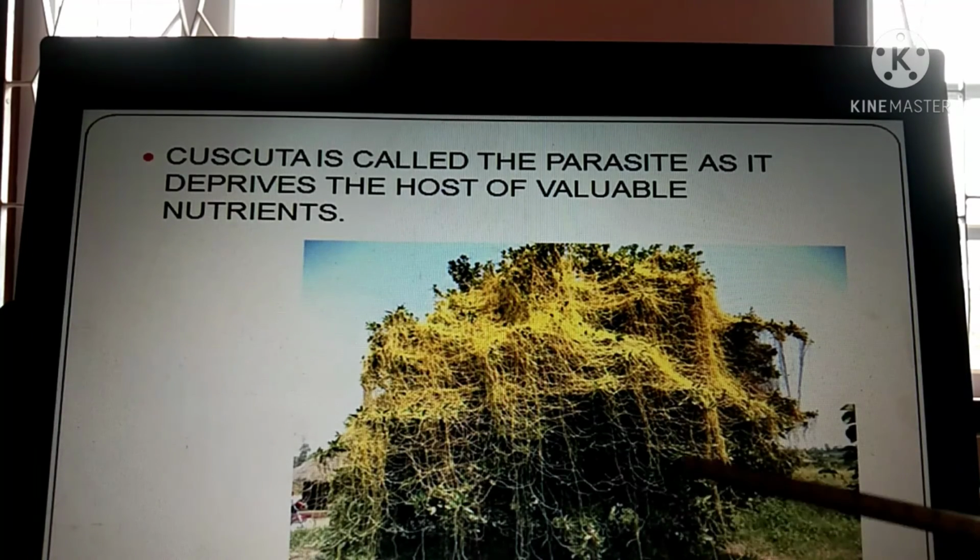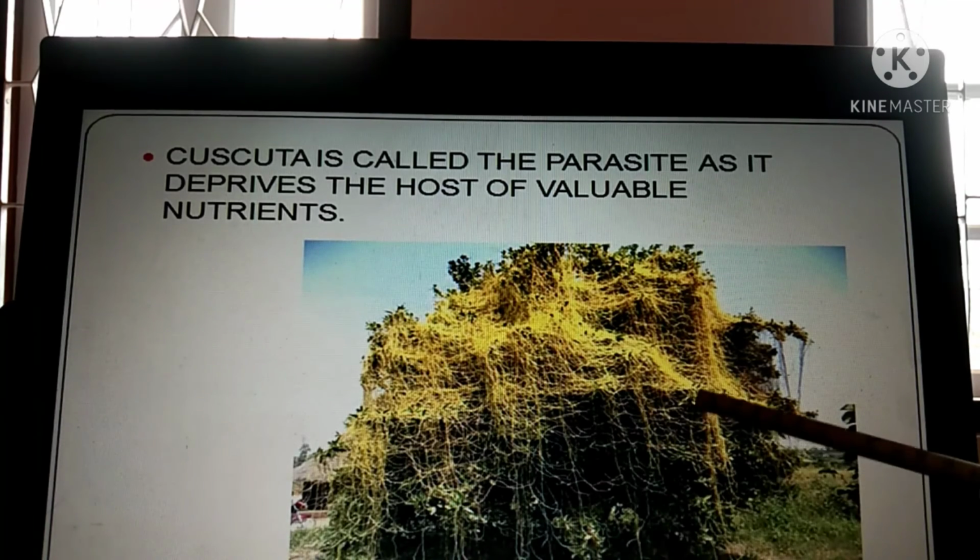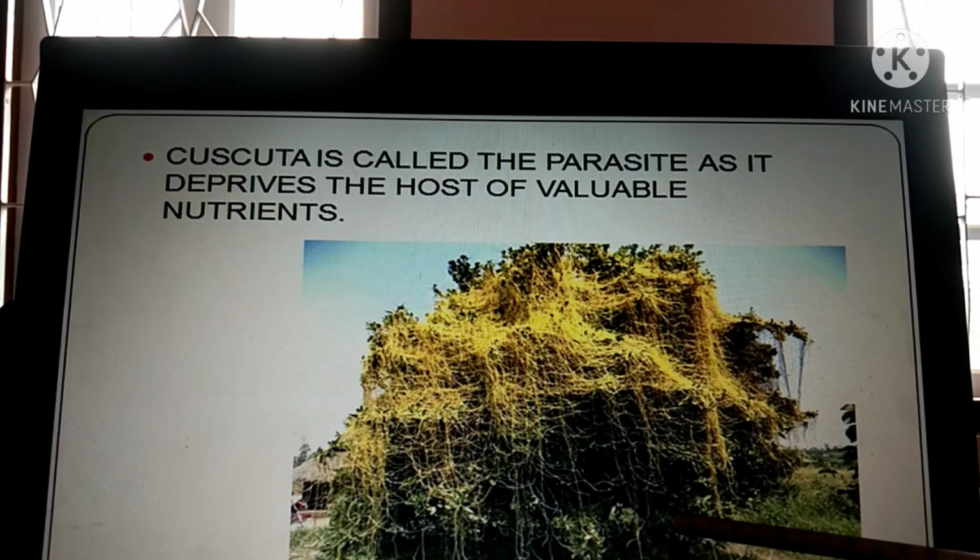Now what is a host? A host is a living organism on which the parasite lives. Here the tree is the host, because it is the living organism on which the parasite lives and harms.